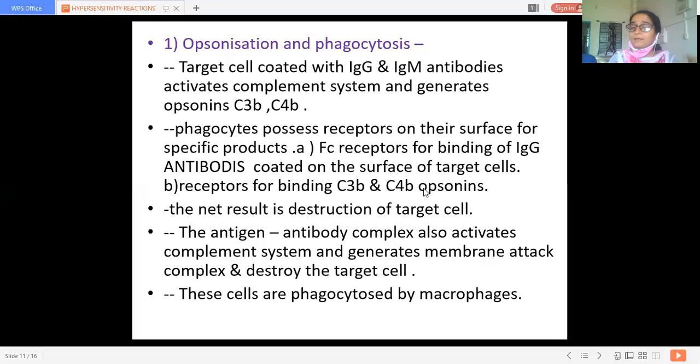The antigen antibody complex also activates the complement system and generates the membrane attack complex, which destroys the target cell. These cells later get phagocytosed by the macrophages. So this is the opsonization and phagocytosis reaction of type 2 hypersensitivity.